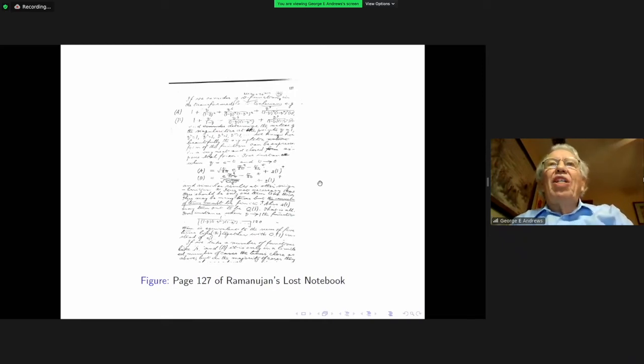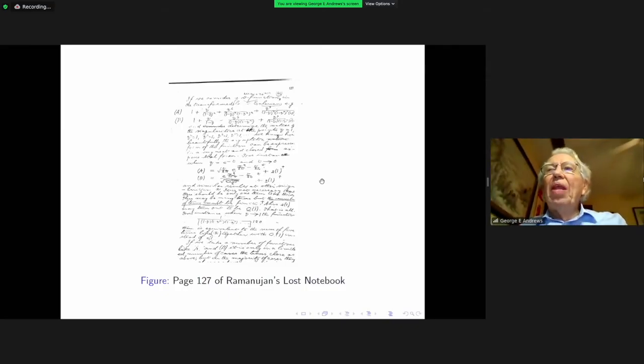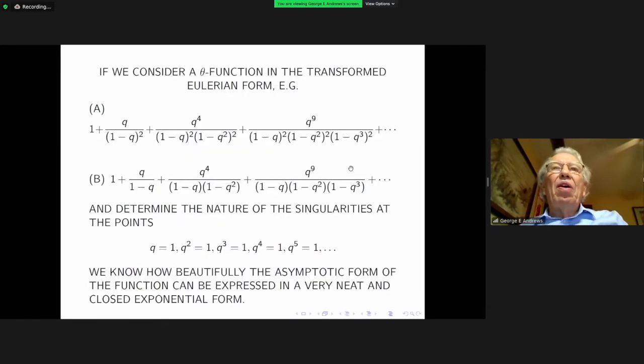In January of 1920, he wrote a letter to Hardy, and this letter, Hardy noted, said nothing about his health, but only talked about what he said were some very interesting functions recently discovered, which he called mock theta functions. Now, depending on the resolution of your computer, you may or may not be able to make out much of anything on this page. So let me write it out in a form that is somewhat easier to read.